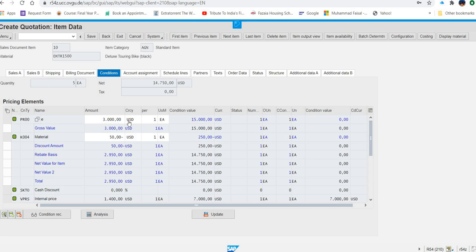Now what are they asking? Now they are asking you to apply a discount on the overall bill. So to do that, they are saying you will go one step back and then you will perform this activity. So how will you go one step back? Just press back here.